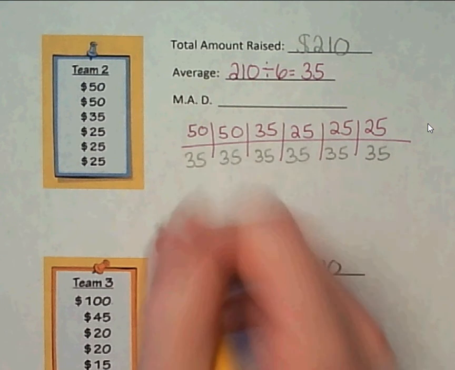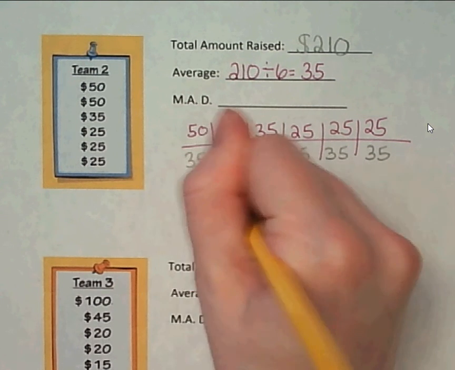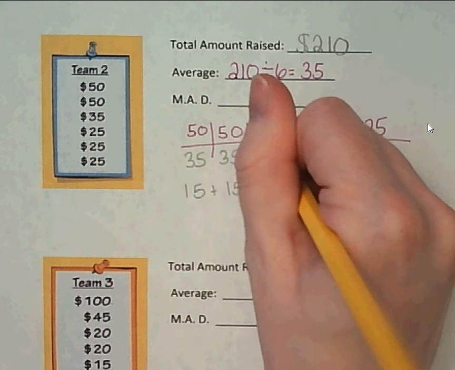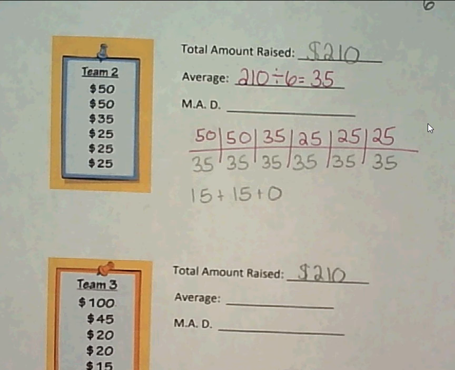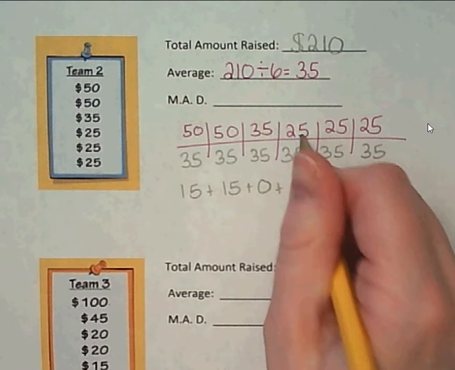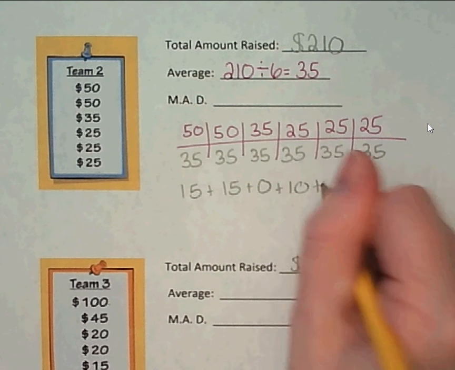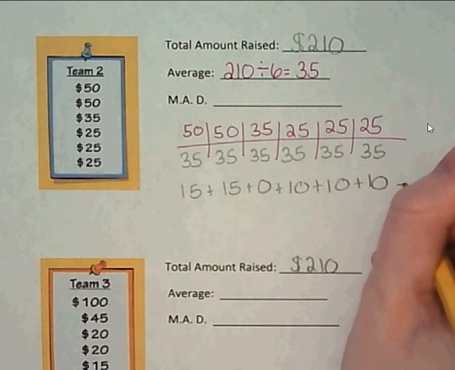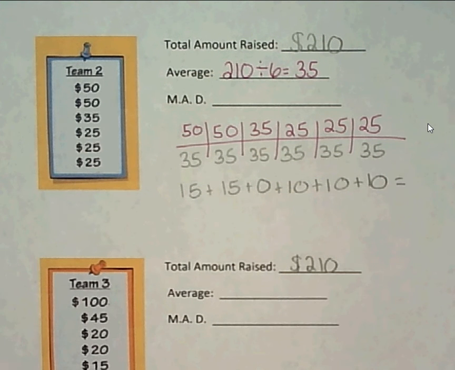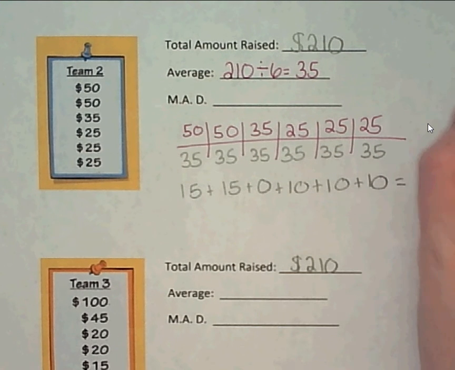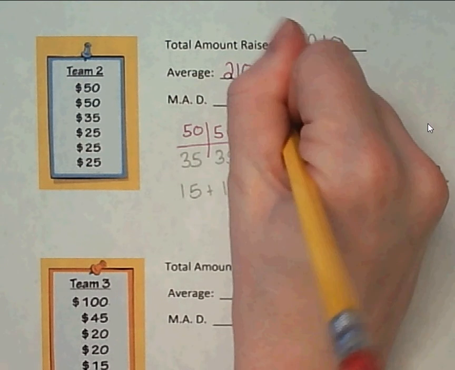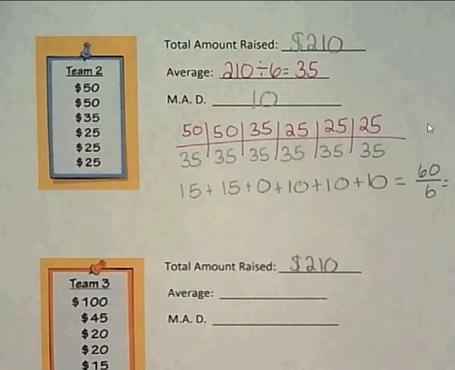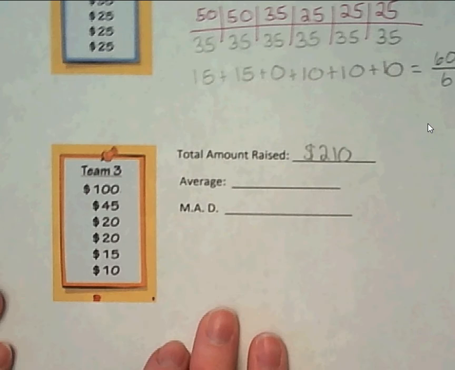Let's see what the difference between each number and the average is. 50 minus 35 is 15. Once again, 15. 35 and 35 is 0. 35 and 25 is 10, another 10, and another 10. If we add all of those up, we get 60, and 60 divided by 6 is 10. So this has a mean absolute deviation of 10. Let's take a look at one more together, then I'll have you try some on your own.